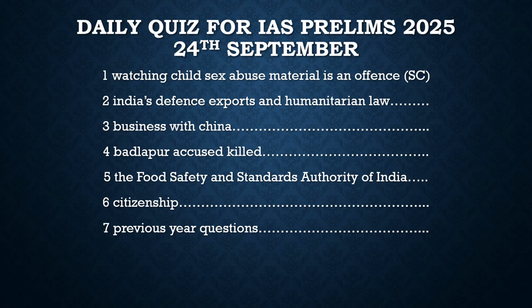It talks about business with China. We have understood one thing about China, that they are very self-centered in nature. They always think of their own interests. Whichever country they have traded with, it is their record that they have destroyed the market of that country. For example, we can take Pakistan and Sri Lanka. The debt trap diplomacy which they are known for is not good for the economy we are in right now.